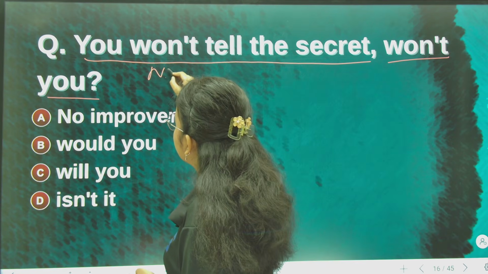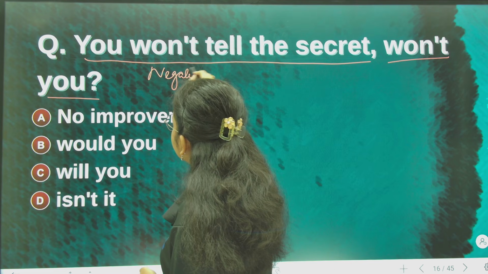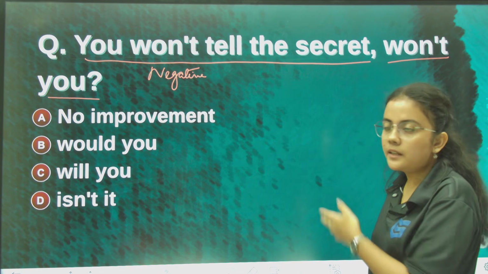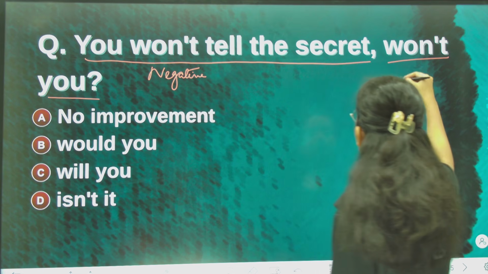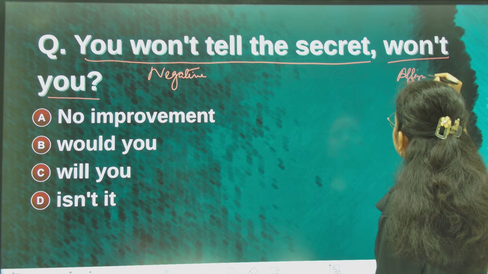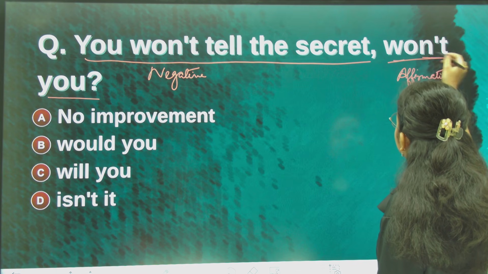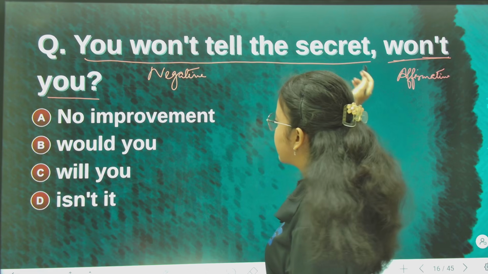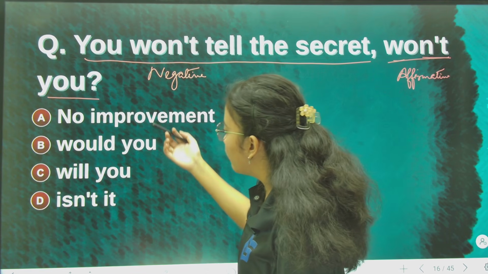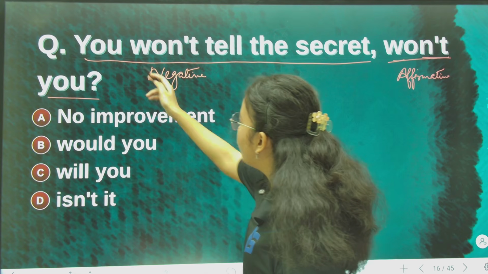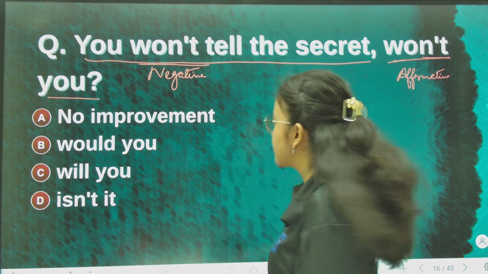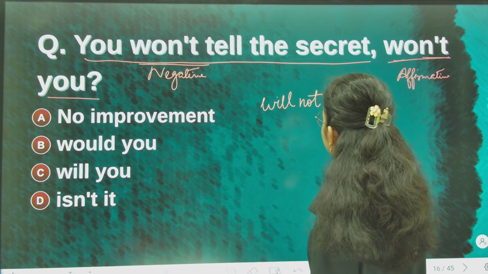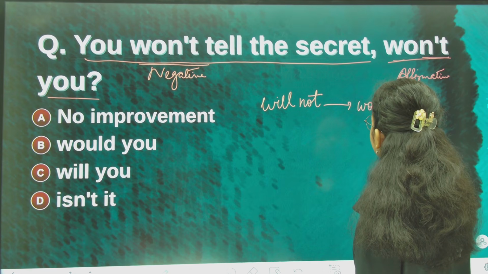Since this has a negative, "won't" means negative, n apostrophe t, so this is a negative statement. With a negative statement it should have been affirmative, but here "won't" is given, which is negative. So the statement is given wrongly, and we need to improve it. "You won't tell the secret", what would the answer be: would you, will you or isn't you? Won't is the short form of what? Will not.